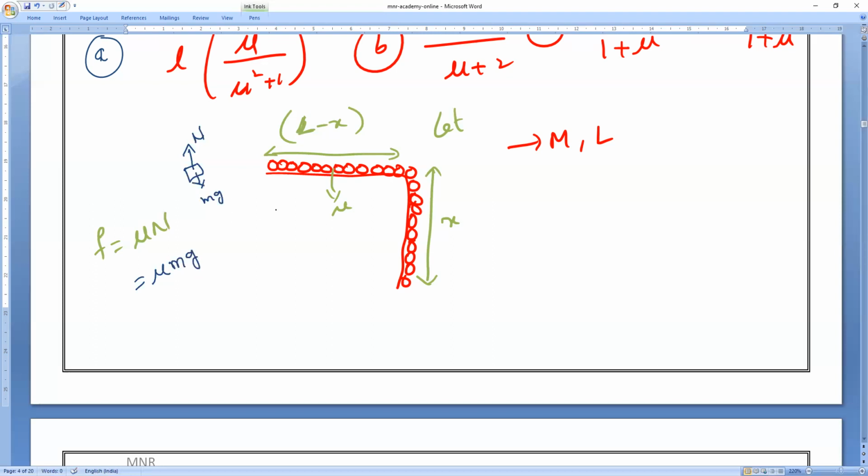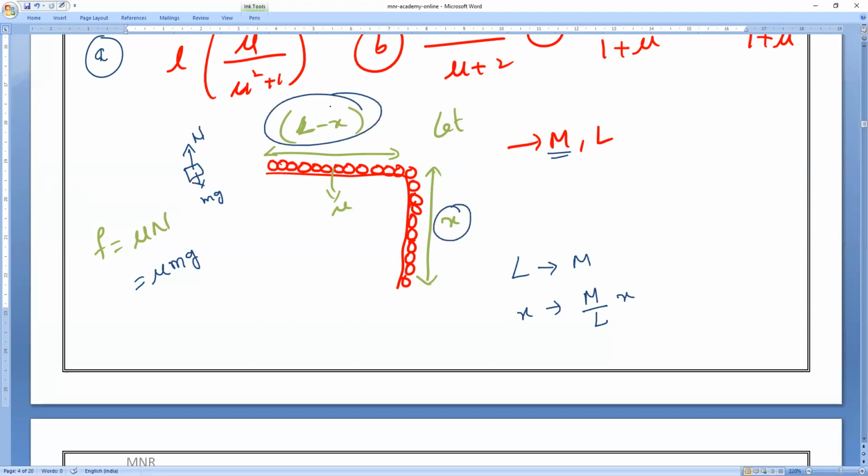But which mg? Total mass or only the mass which is hanging? The mass which is hanging only. Am I right or wrong? Total length has total mass m. Then the length x means, already we have done it, I told you, the unitary method. What is the mass of this particular length? Total mass divided by total length into the length of that particular part. That is the mass of this x.